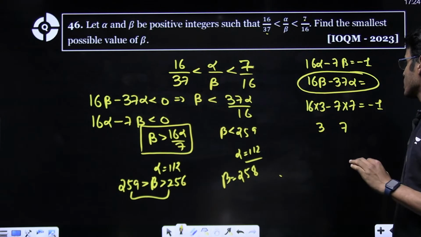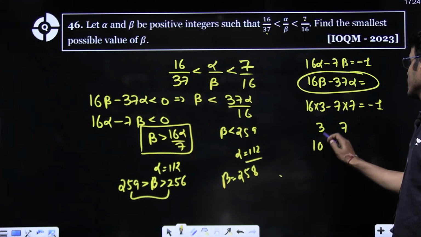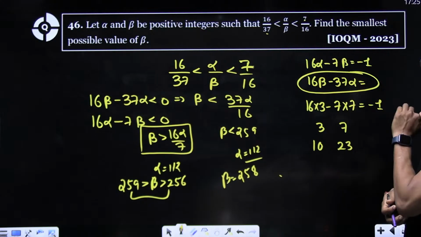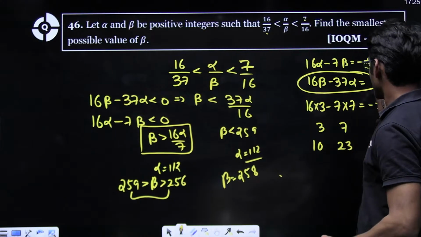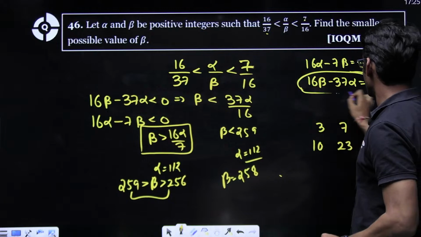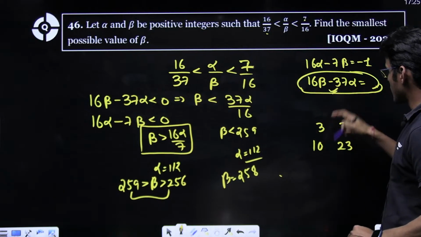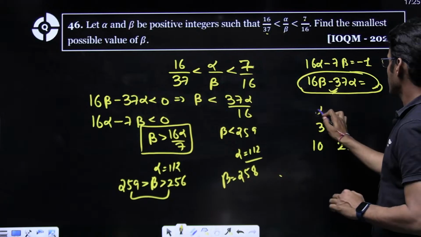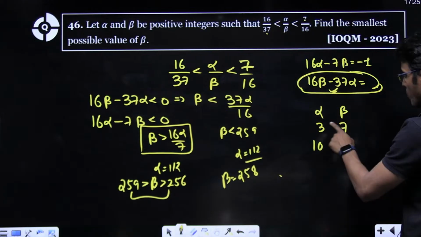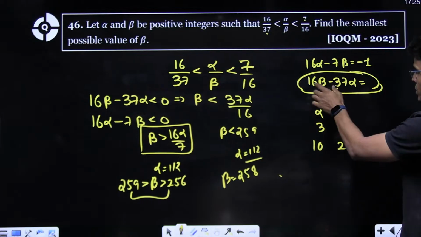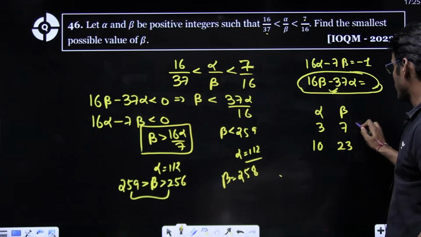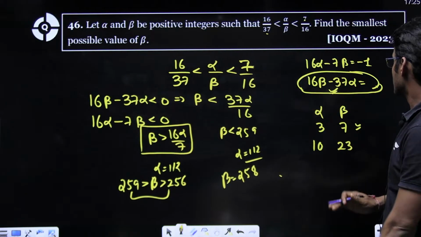The next solution is when I add 7 here and I add 16 here. 10 and 23 are solutions. And also have a watch on this. This should be minimized in one of the solutions, right? So this is alpha, this is beta. If I am putting alpha equals 3 and beta equals 7, this is 112 minus this is 1. So this is a perfect solution.